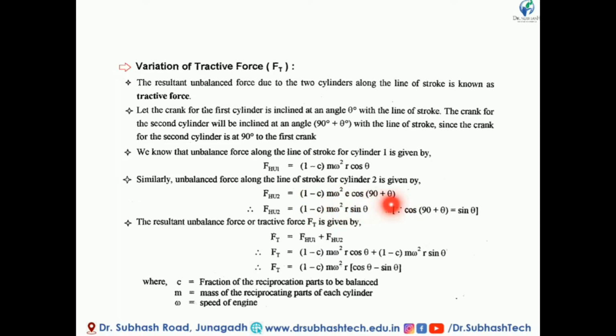Here cos(90 plus theta) becomes minus sin theta.